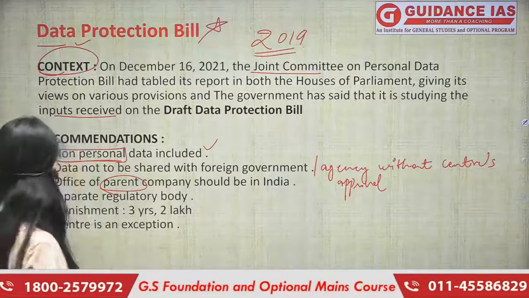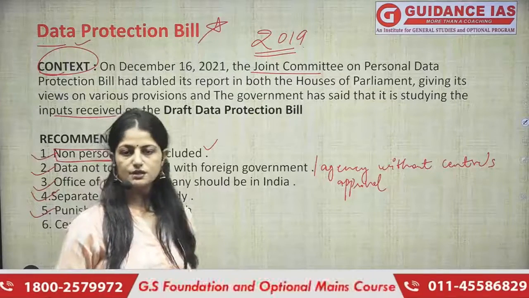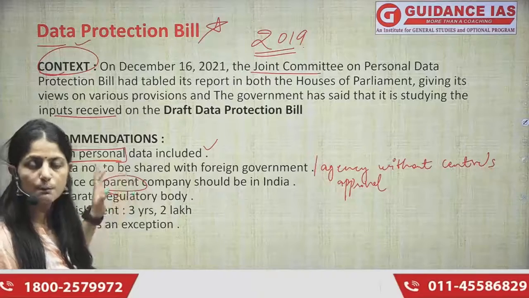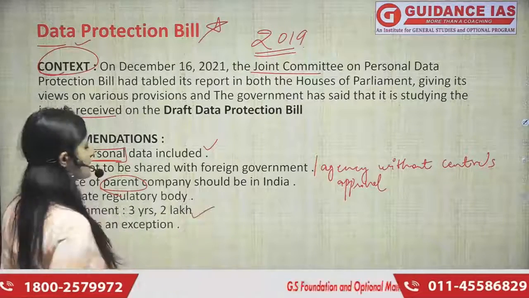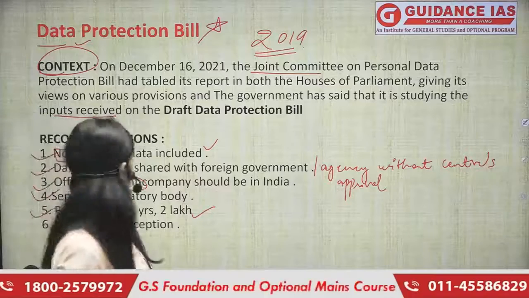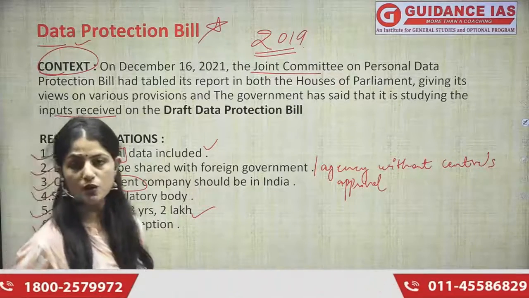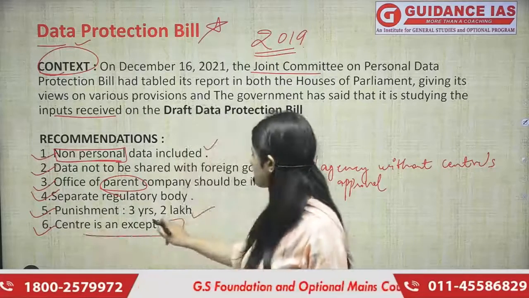Fifth would be punishment would be there if there is a breach of this bill or the provisions of this bill. There would be a punishment of 3 years and 2 lakh rupees if anybody is breaching the laws. The next, or the sixth and the last one, and the most controversial point in this bill, is center is an exception.